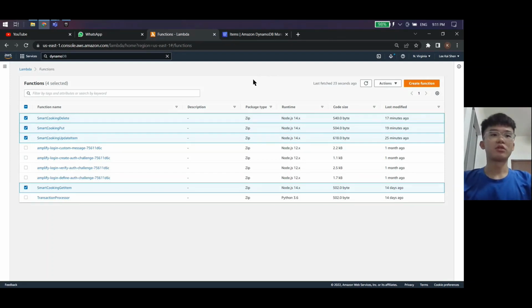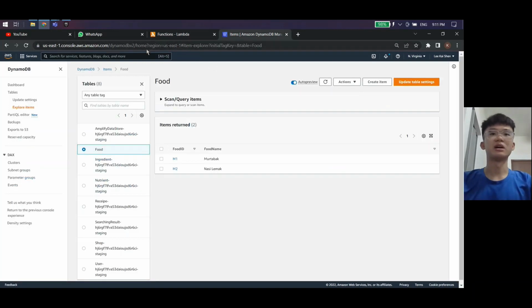Now I'm going to talk about the system demo. For this one, we have made four functions: smart cooking delete, smart cooking put, smart cooking update item, and smart cooking get item. These functions connect to our DynamoDB, where we have made a table called food. In this food table, we have made two keys. The first one, the primary key, is the food ID.